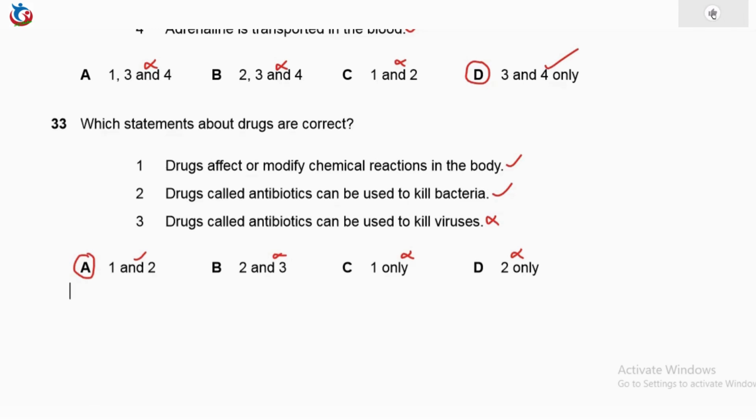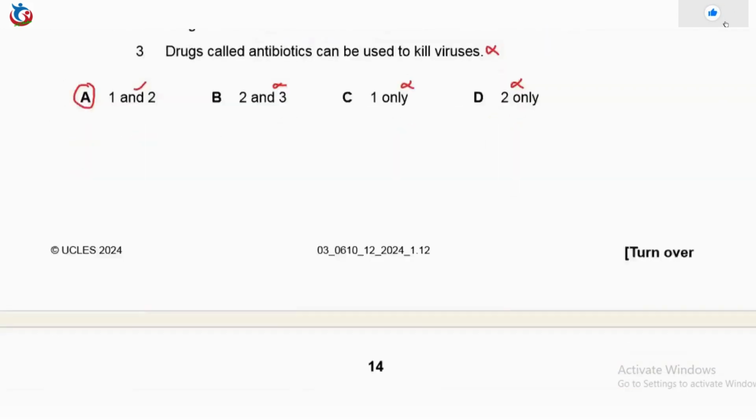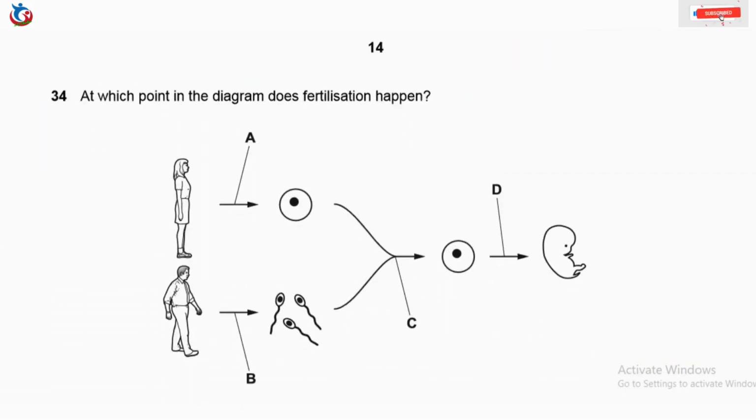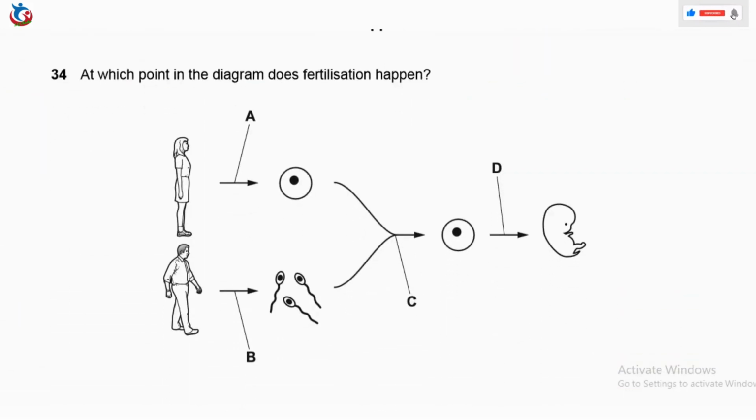Now move to question 34. Question 34 says, at which point in the diagram does fertilization happen? And fertilization has to do with the fusion of the male and female gamete. This is the egg cell.